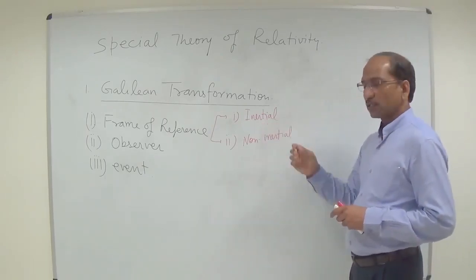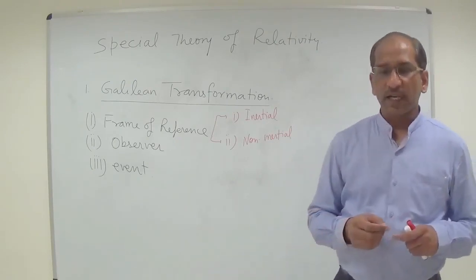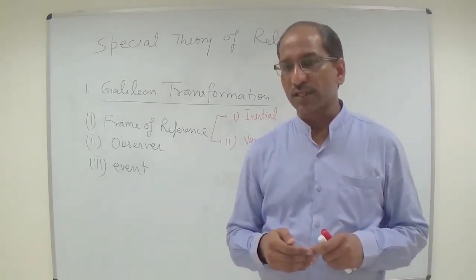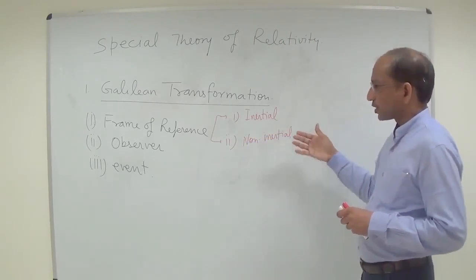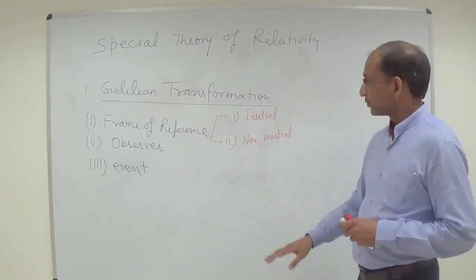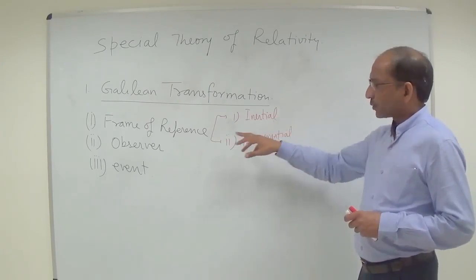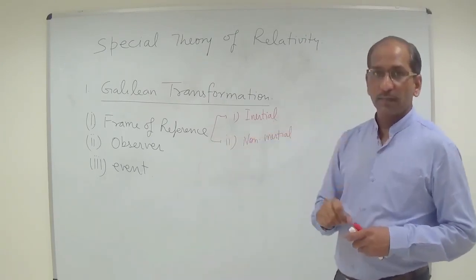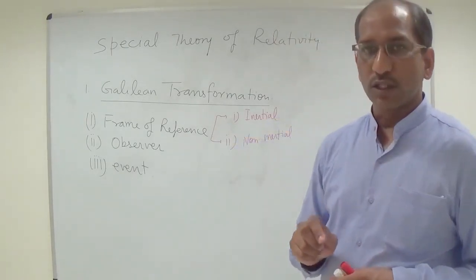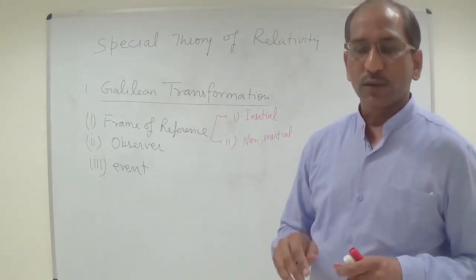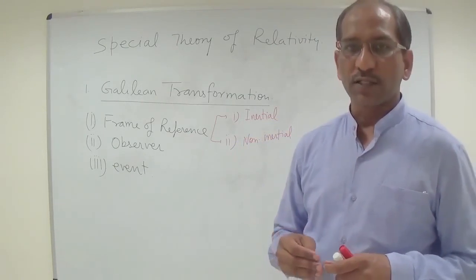In case of the inertial frame there is no acceleration, and it satisfies the law of inertia. It will remain in its position till we apply an external force. So frame of reference is of 2 types, inertial and non-inertial, classified on the basis of the law of inertia.